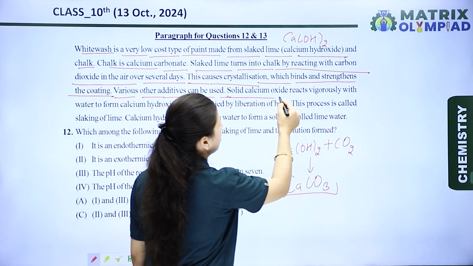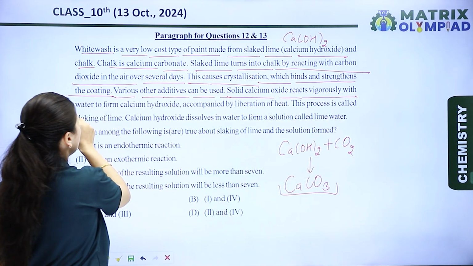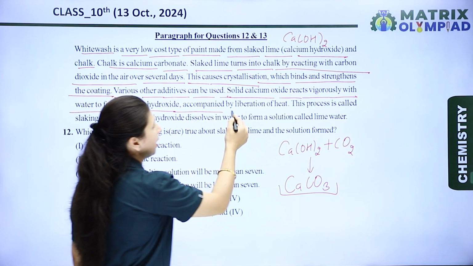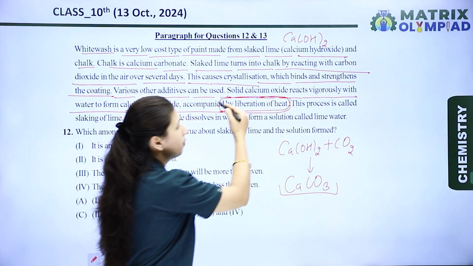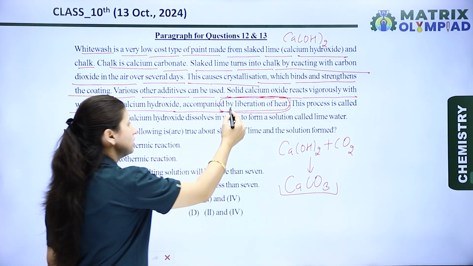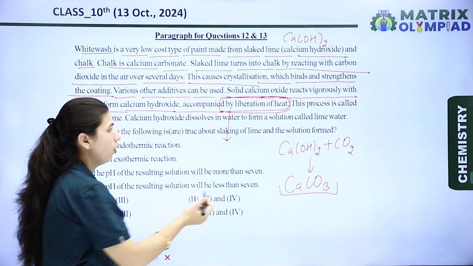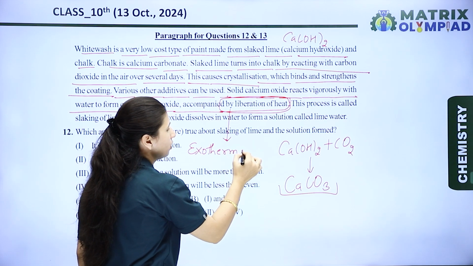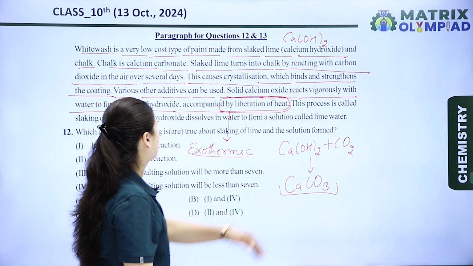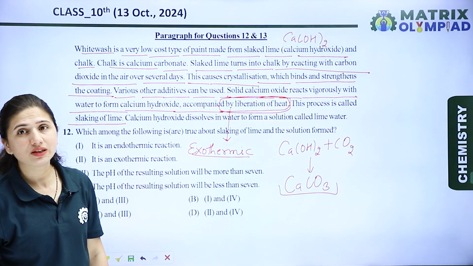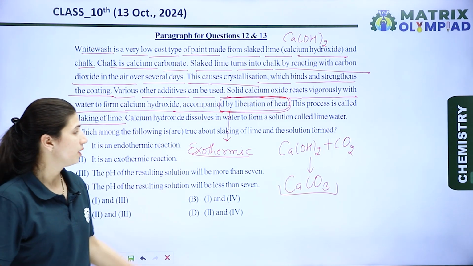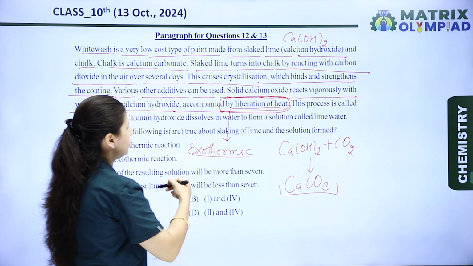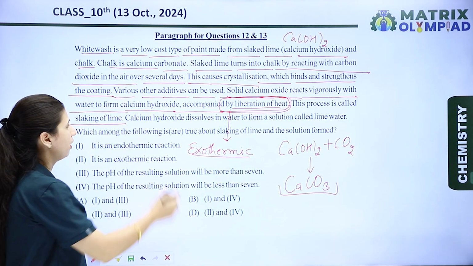Solid calcium oxide reacts vigorously with water to form calcium hydroxide, accompanied by liberation of heat. A process in which heat is liberated is known as an exothermic process. This process is called slaking of lime. So the slaking of lime is an exothermic process because of the liberation of heat. Now read the remaining paragraph.